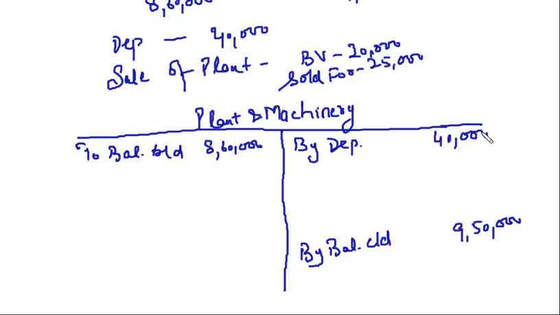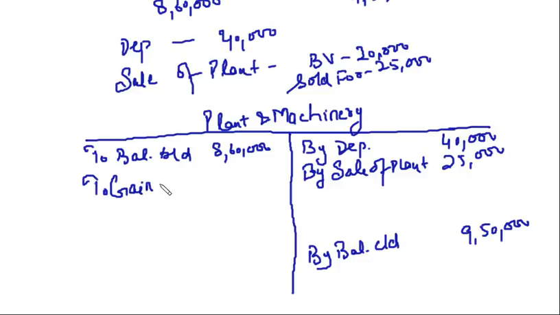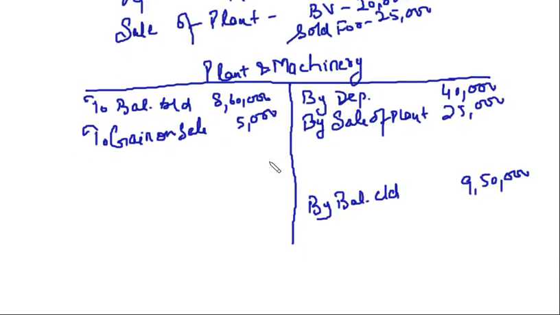Now there is a sale of plant for 25,000 whose book value was 20,000. We will record by sale of plant 25,000, and there is a profit of 5,000 on this sale because the book value was 20,000 and it is sold for 25,000. So I can say to gain on sale, 5,000. Anything else? No.